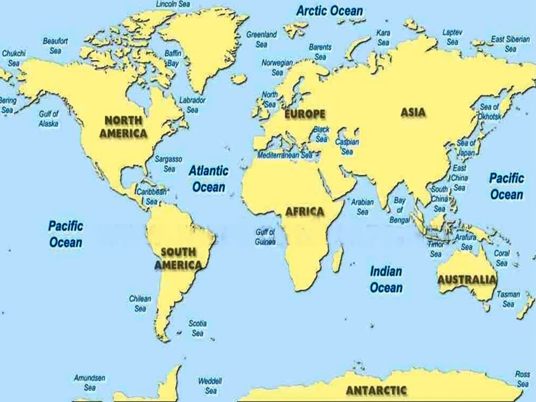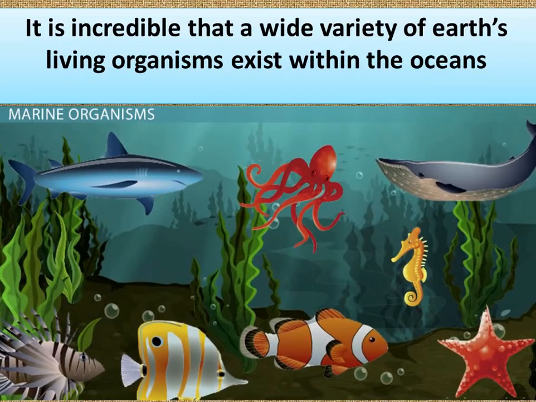Children, marine organisms. You can see a vast variety of marine organisms, and it is incredible that a wide variety of Earth's living organisms exist within the oceans. Scientists estimate that about 1 million species of animals live in the ocean. They include plankton, which are so very small that they are invisible to the eyes. And you can have plants and algae. You have fish, then reptiles like turtles, seabirds and marine mammals, and so on.